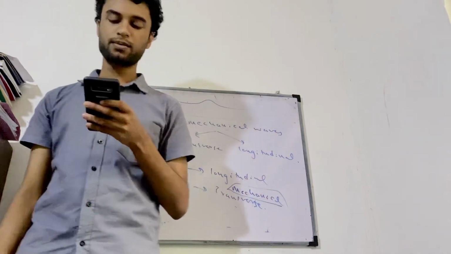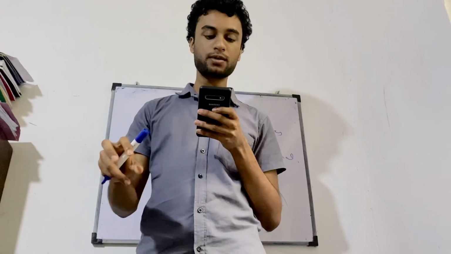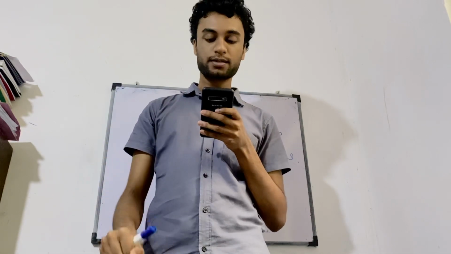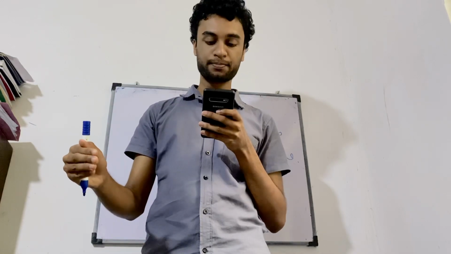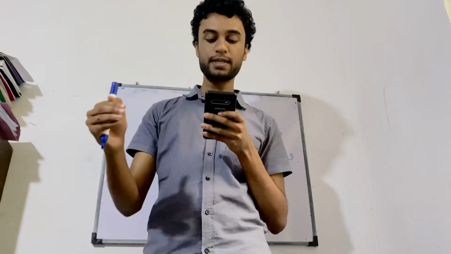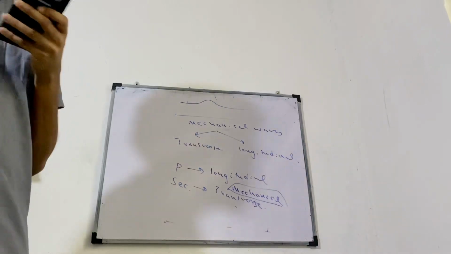Right. Look at the 8th question. A narrow beam of monochromatic light XY falls on a converging lens L as shown in the figure. After refraction through the lens, the beam hits the screen S and makes a light spot. What would be the position of the light spot? It's very easy. Let's look at it.